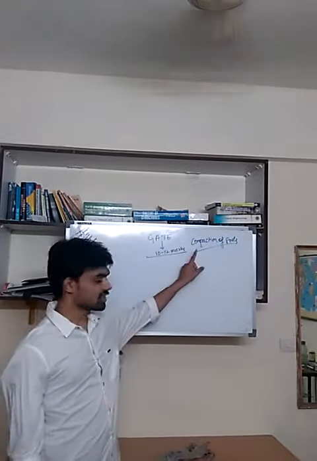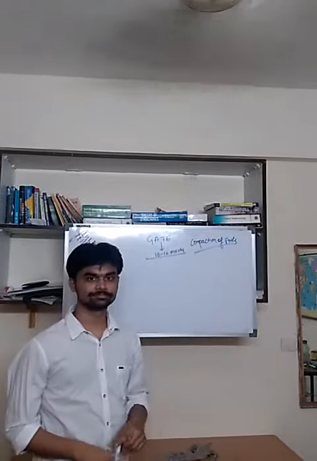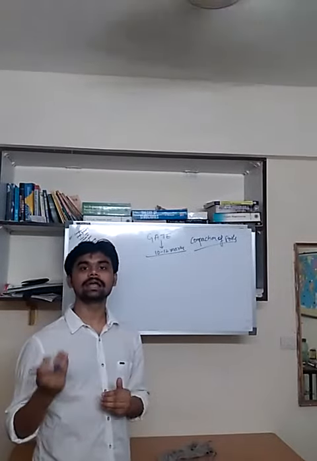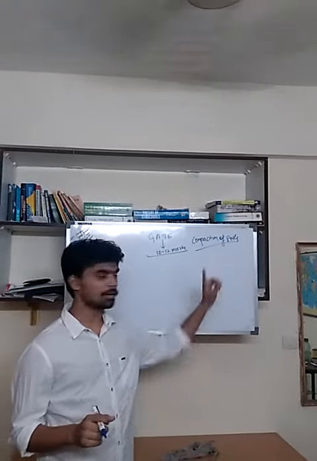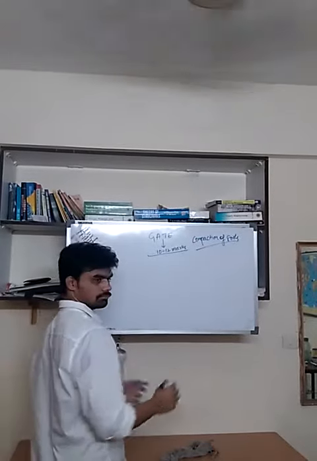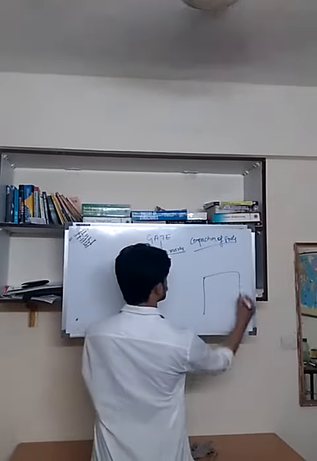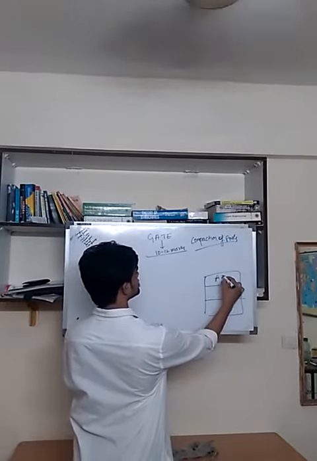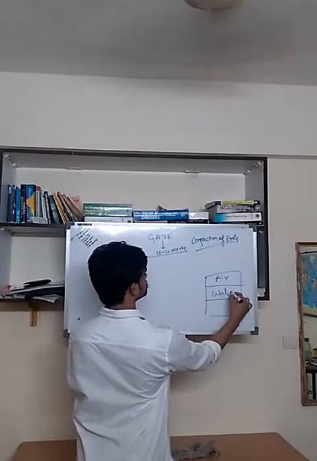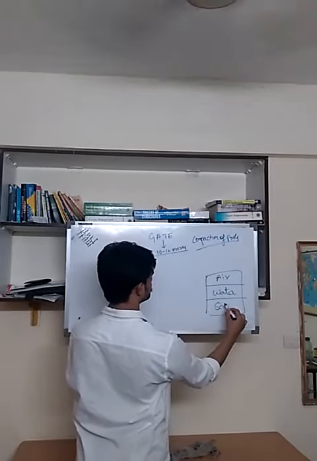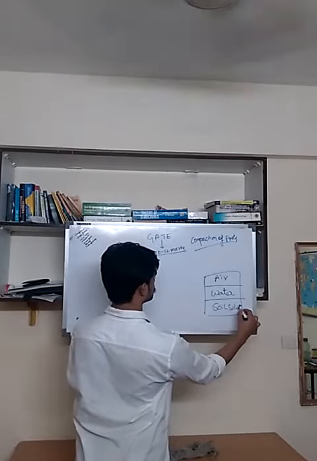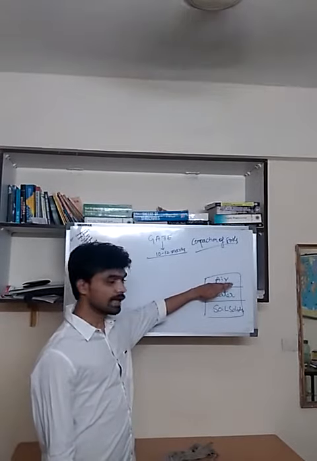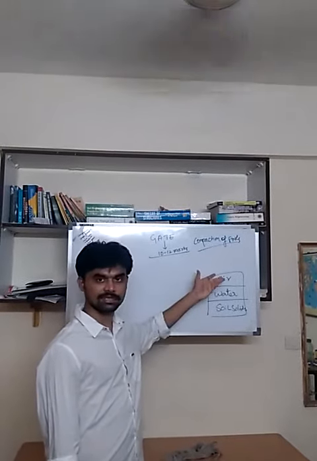My topic today: compaction of soils. What is compaction? Reduction of volume of the soil by expelling out the air present in the soil is called compaction. Everyone knows that soil can be represented in a three-phase system. This is air, this is water, and this is soil solids. So, what is compaction? If we expel out this air totally, it is 100% compacted soil.